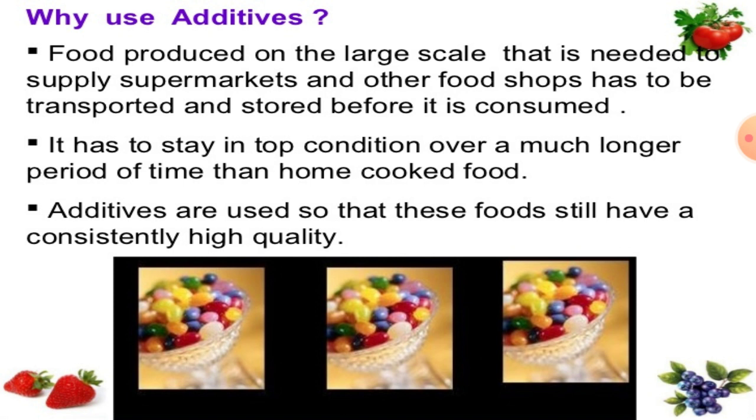Additives are used so that these foods still have a consistently high quality. That means to preserve the quality of that food, we need to add additives to those foods.